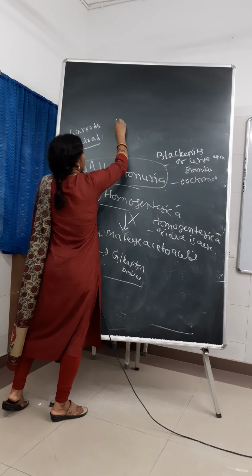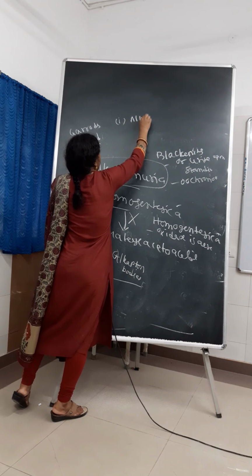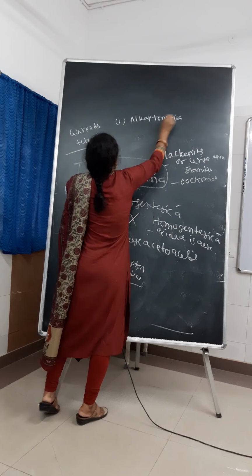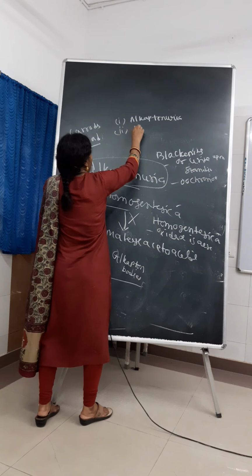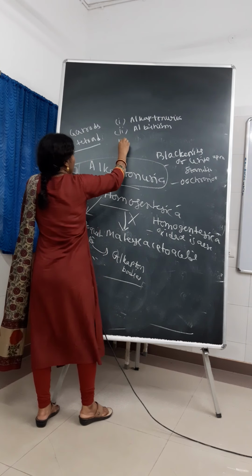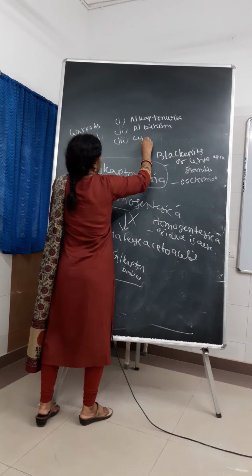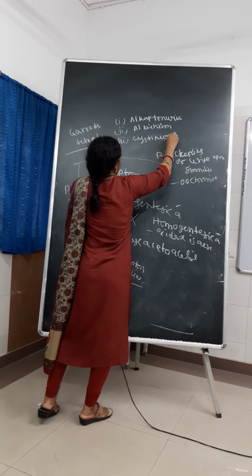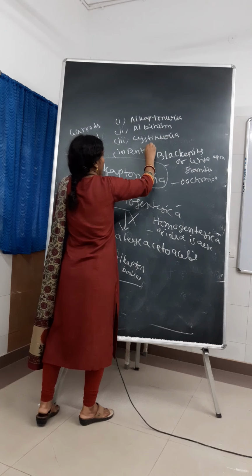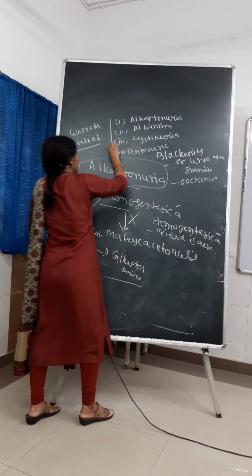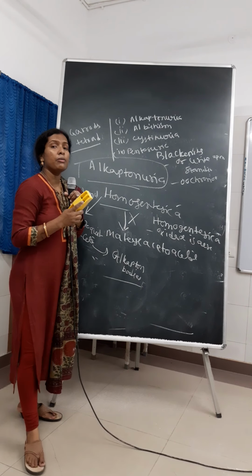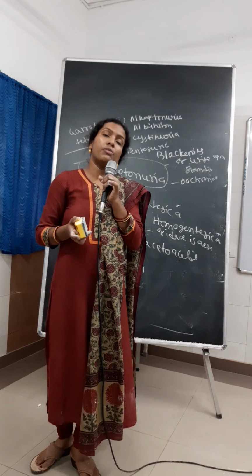What are the diseases? First is alkaptonuria, albinism, cystinuria, and pentosuria. So these four are associated, and this is known as the Garrod spectrum. So this is another thing, alkaptonuria, and another disease associated with this pathway is albinism.